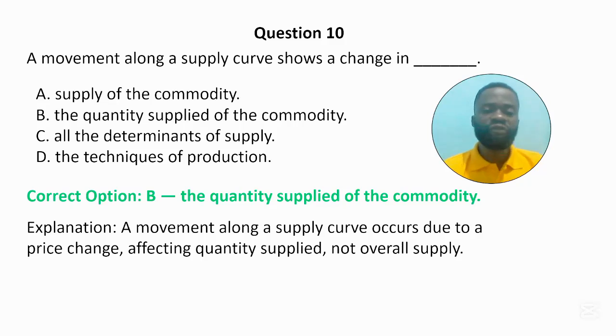A movement along a supply curve occurs due to a price change affecting quantity supplied, not overall supply. So whenever there is a movement along a particular supply curve, that is caused by price.